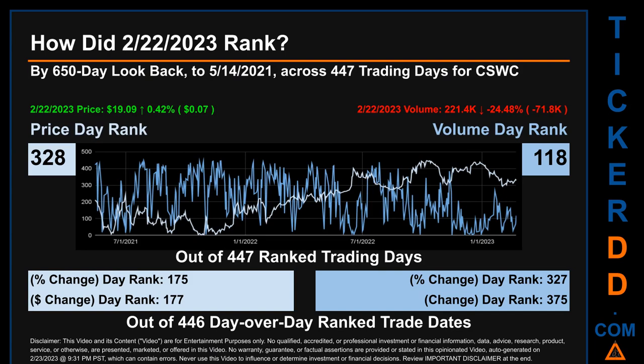The price's day-over-day percentage change, jumping 0.42% on February 22, 2023, had a day rank of 175 while its dollar difference of 7 cents had a rank of 177 when compared day over day across 446 trading days. Volume's percentage change and difference were ranked respectively at 327 and 375.